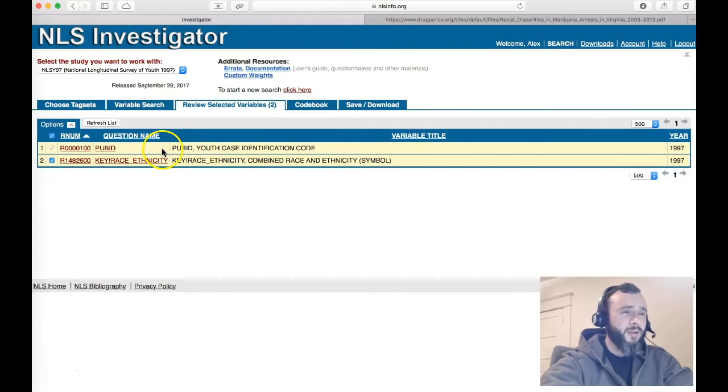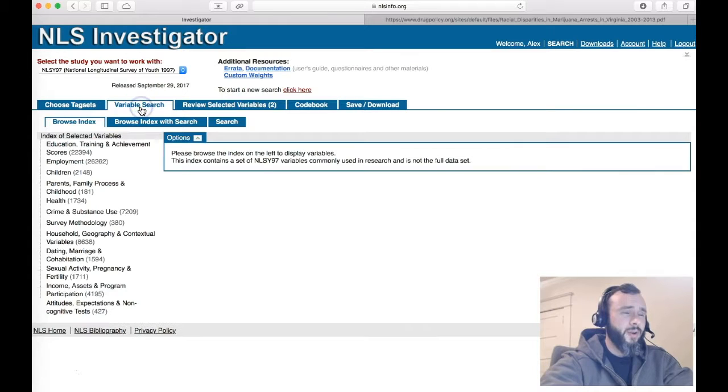Now to add more data, I go to variable search right here, and this is where you start to see how big and vast this thing is. These numbers represent all of the different possible questions and categories that are under these heading categories. So if I wanted to look at education, I can go to education. Well, there's 22,394 things I can look at under education. So you quickly start to see just how massive this data set is.